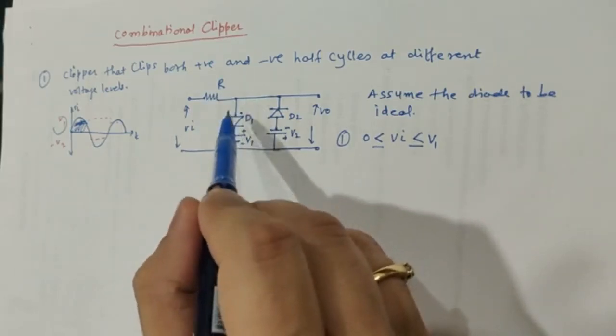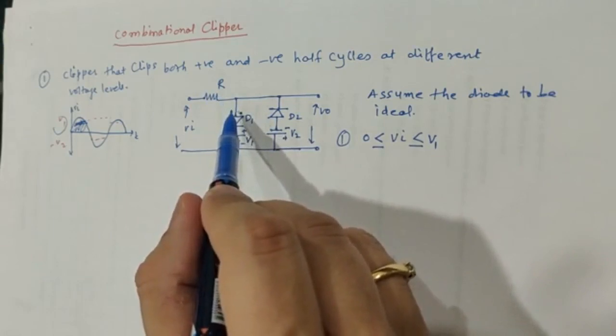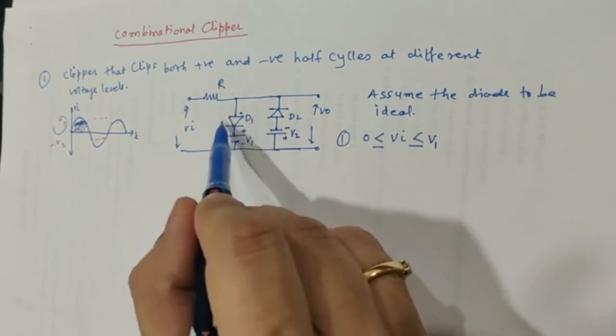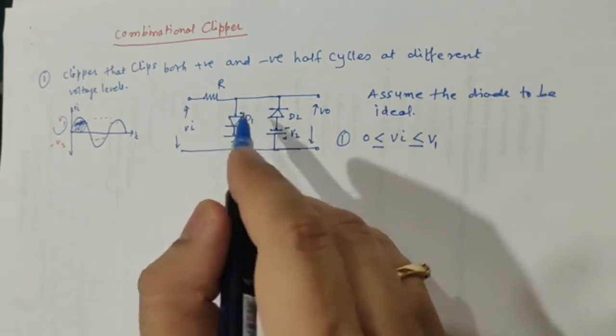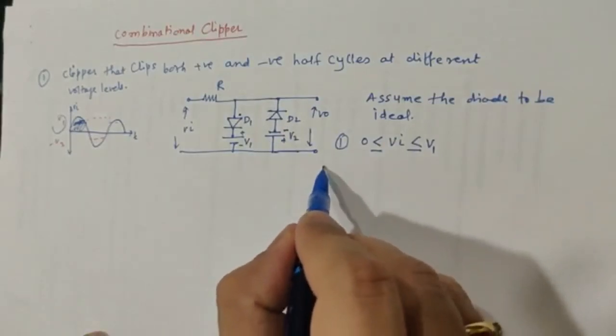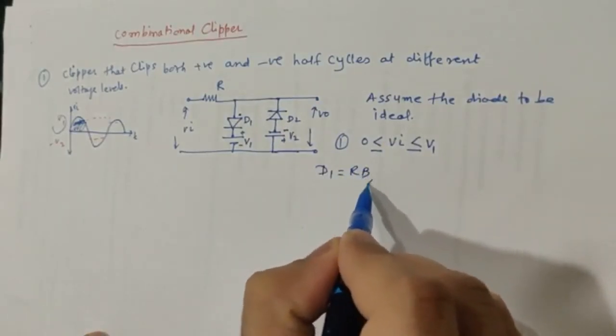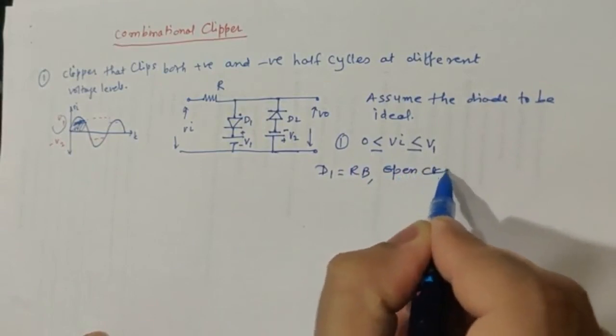So cathode is more positive with respect to anode, and therefore the diode will be in reverse bias and it can be replaced by open circuit. So diode D1 can be replaced by open circuit because it is reverse bias. So we'll write, in this case D1 will be reverse bias and can be replaced by open circuit.